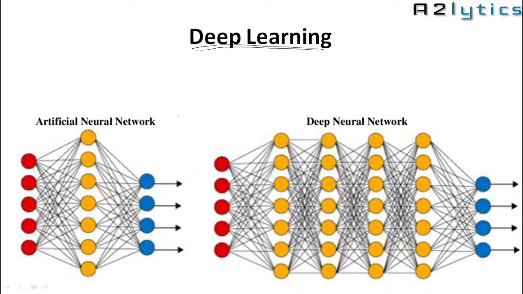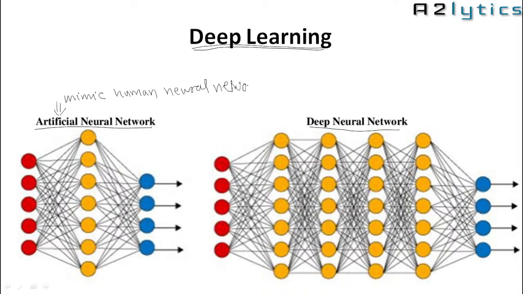So here, before discussing deep learning, we need to discuss two types of networks: artificial neural network, and second is a deep neural network. What is the difference? Artificial neural network means it is a network which mimics the human neural network. So this is a network which mimics the human neural network.